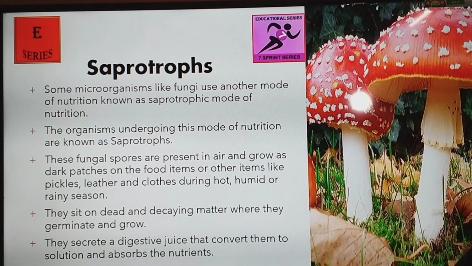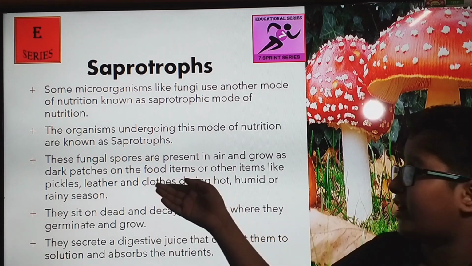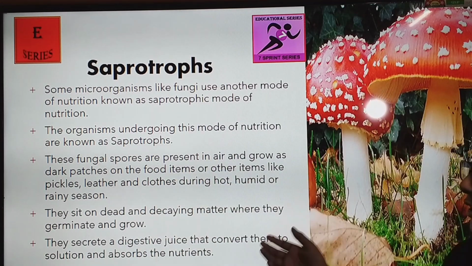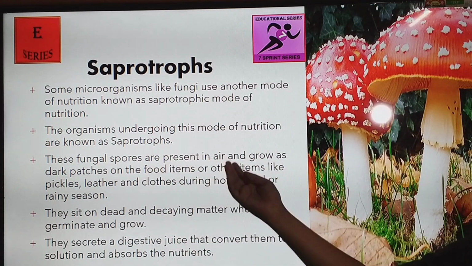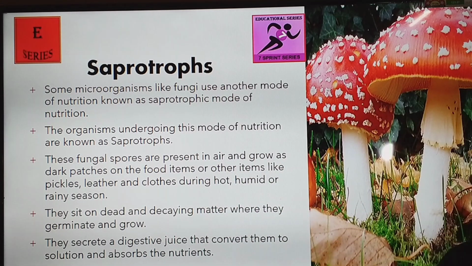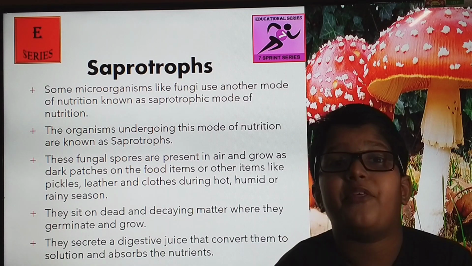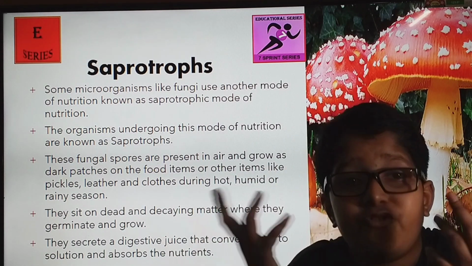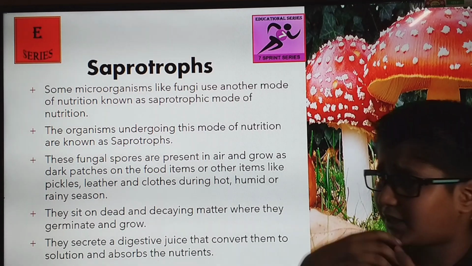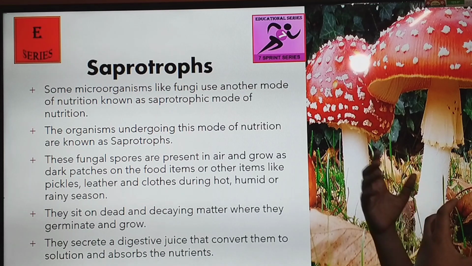But what are these? These fungal spores are present in air and grow as dark patches on food items and other items, pickles, leather, clothes, or during the humid or rainy season. It means that it is the fungi which takes on other plants and other things and uses it as their food. It attaches and uses it as its food. Another mode of nutrition.